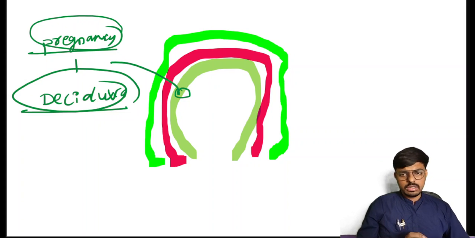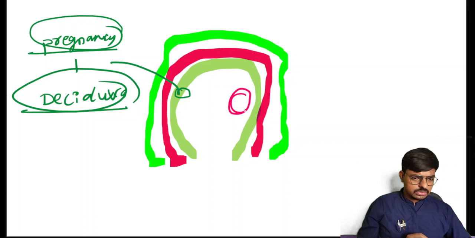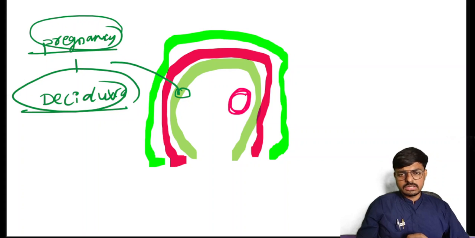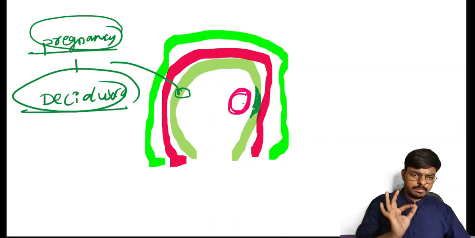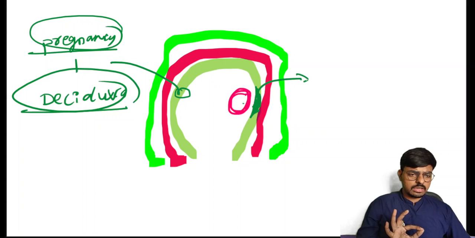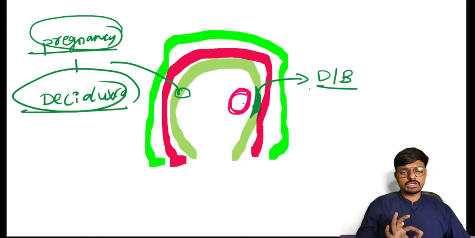As I told, here this is the endometrium and this is our blastocyst. The blastocyst attaches to the endometrium, and the endometrium of pregnancy is the decidua. The decidua that is just below the blastocyst, we call the decidua basalis.